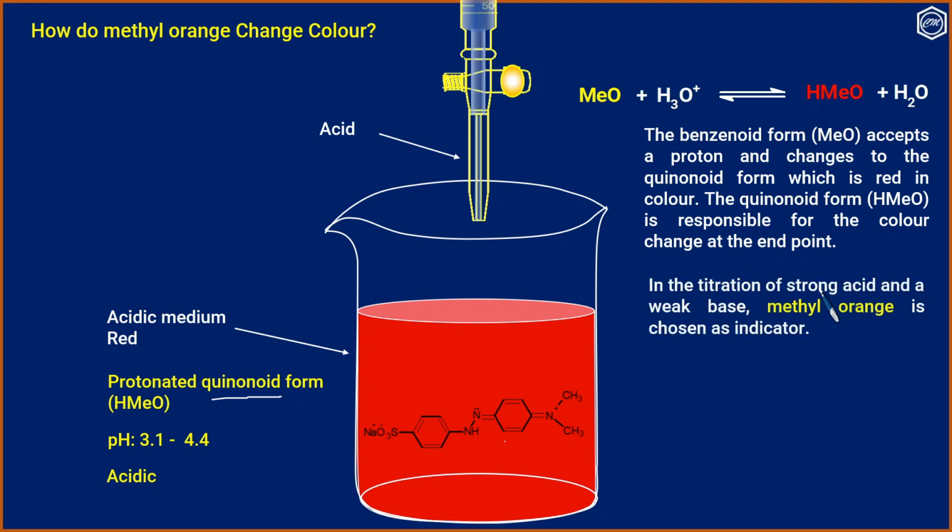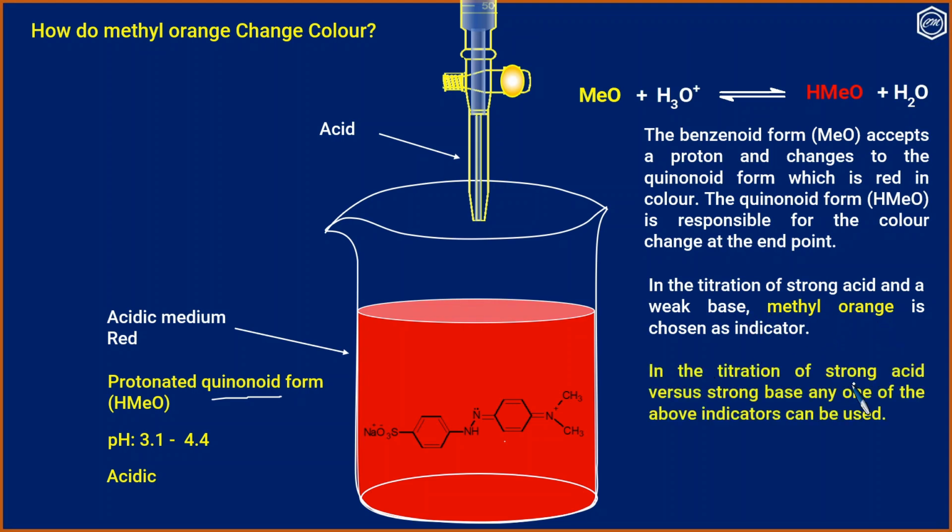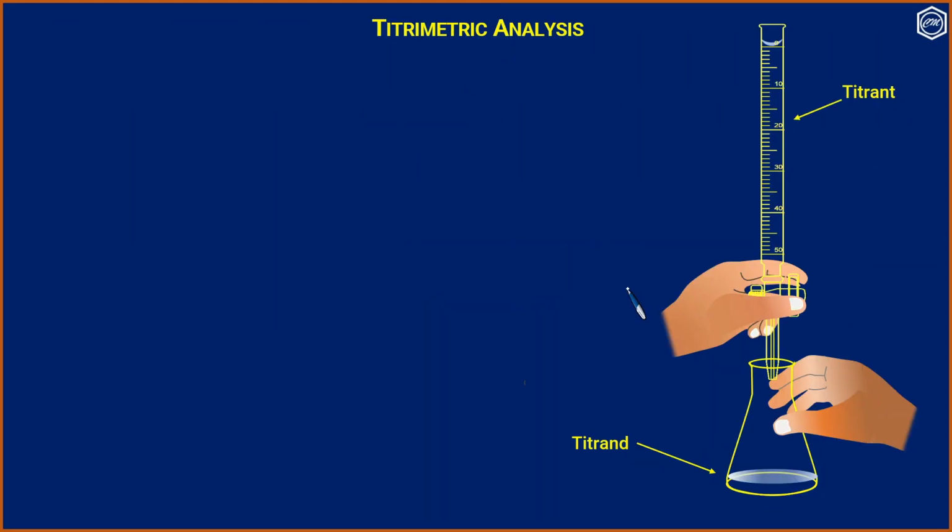In the titration of strong acid and weak base, methyl orange is the chosen indicator. In the titration of strong acid versus strong base, any one of the above indicators can be used. For the titration of weak acid and weak base, no indicator is available. Before starting the titration, let us study the volumetric calculations.